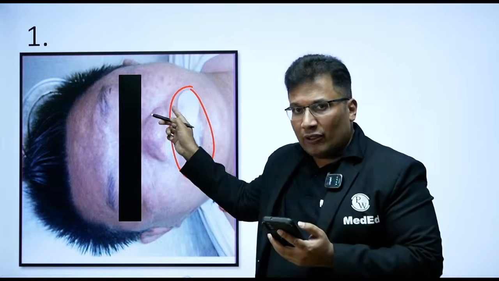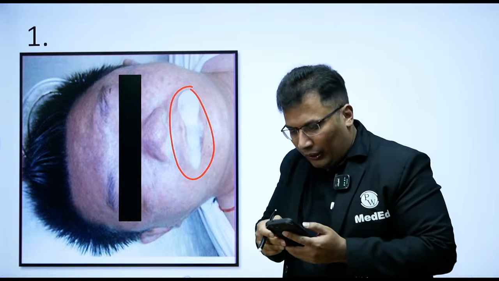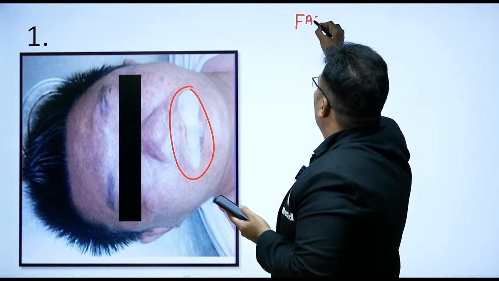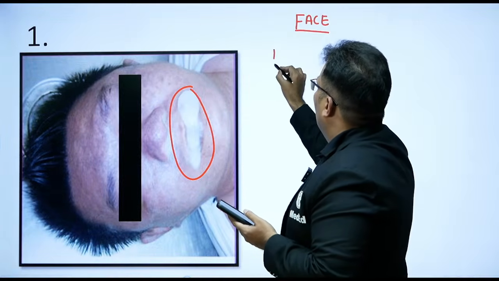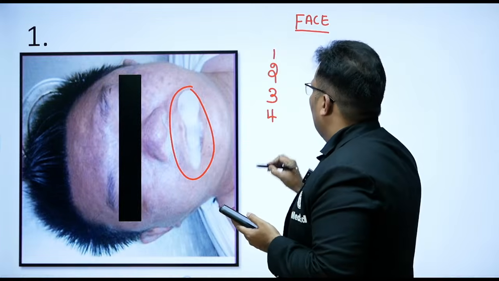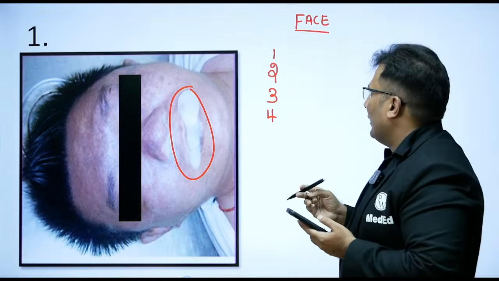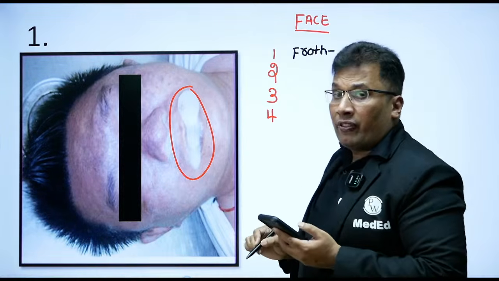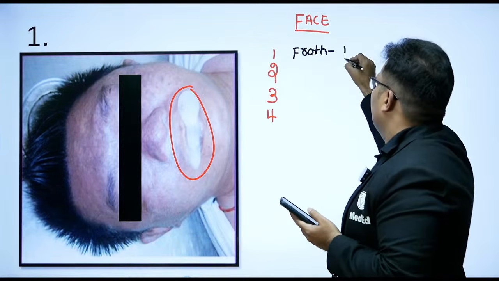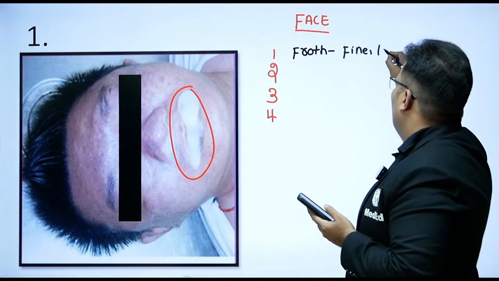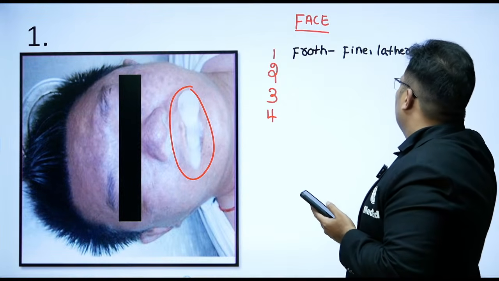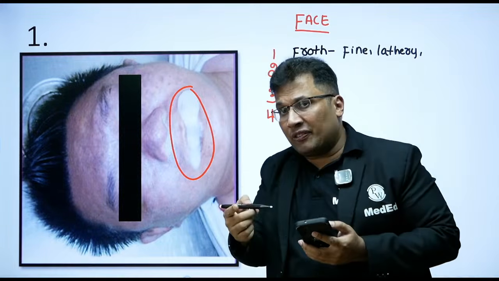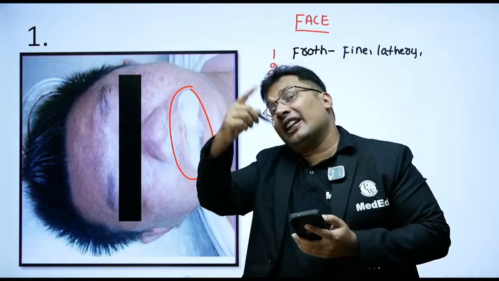Can anyone tell me what are the findings over the face? Drowning. So face, what is the finding? External finding. So 4 important findings. So one is the froth. What type of froth? Fine leathery froth. The froth increases on chest compression. Is it specific? No, non-specific. It can be seen in various conditions.